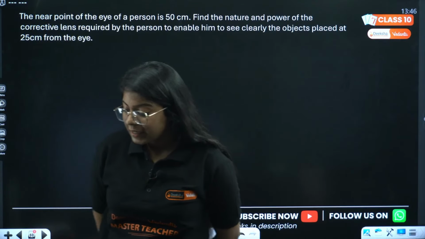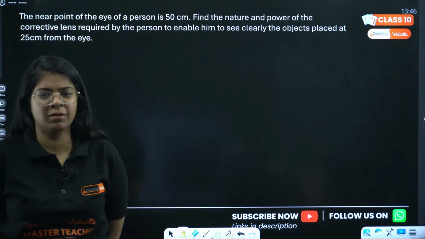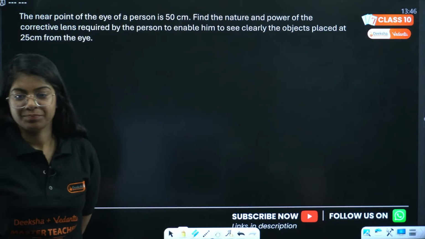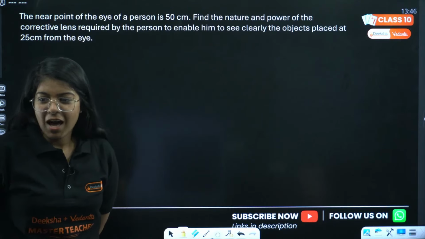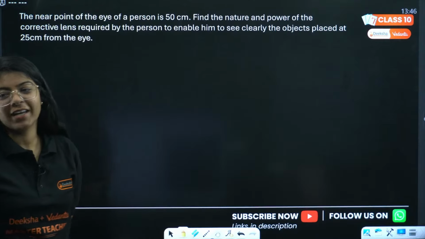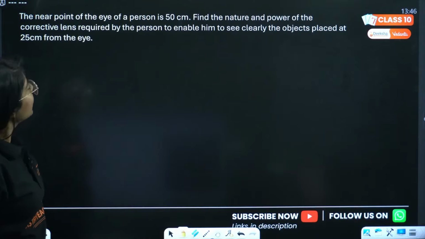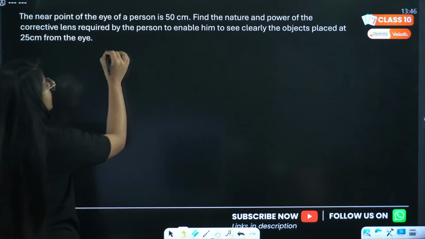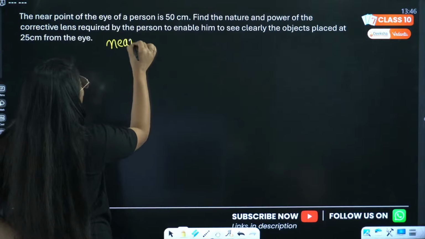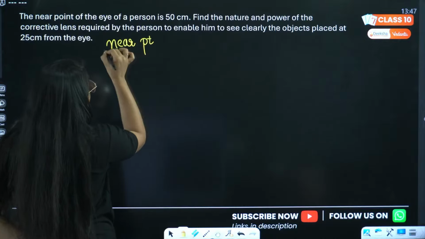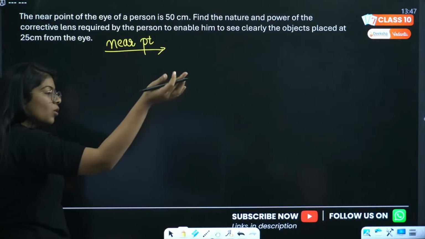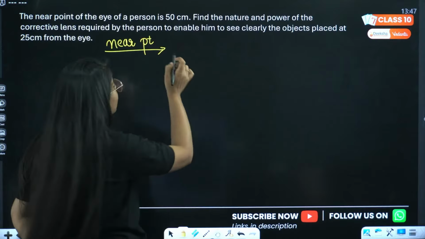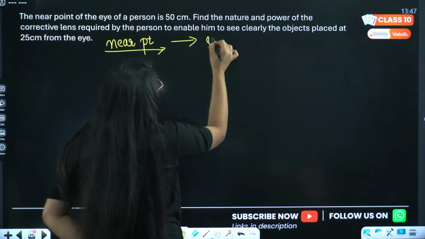We have near points. The near point of an eye of a person is 50 centimeter. Now the near point is given. What did I tell you when the near point was given? Every time near point or far point is given, that becomes your V, right?